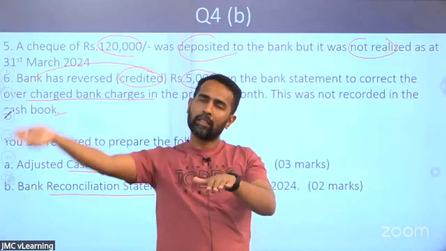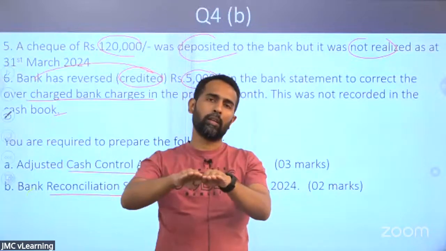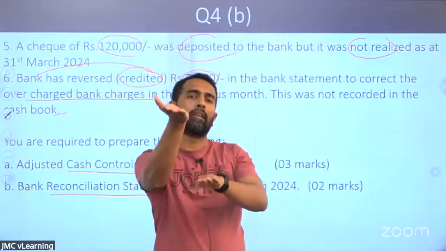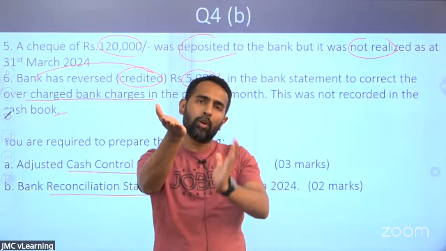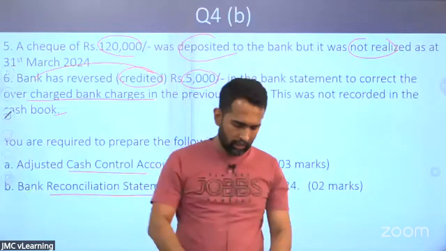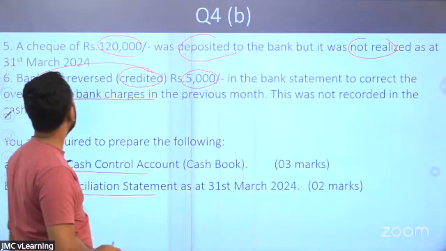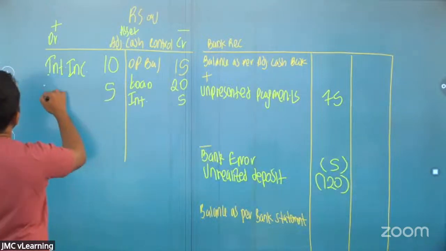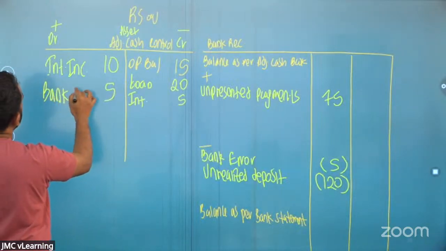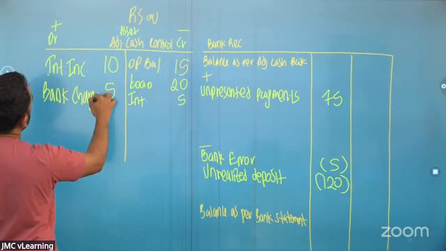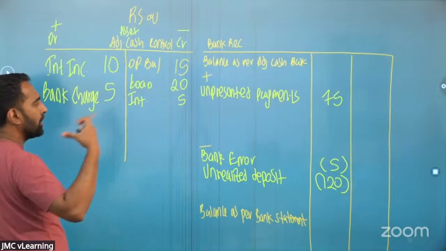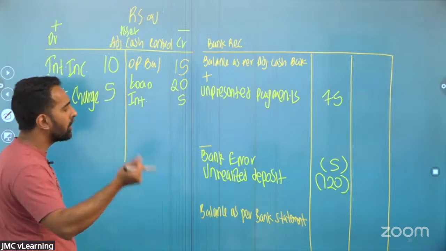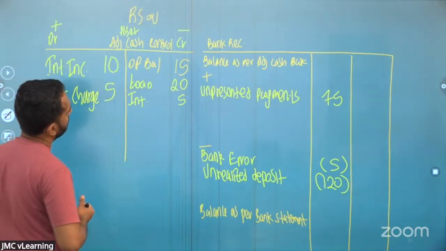Now this time the bank has credited, the bank has added. So we also need to add that to our cash book. This is a bank charge, 5,000, so I am adding that bank charge. The bank has made an error and we have done the same error because we are just picking those items from the statement. Since the bank has corrected, we even need to correct.